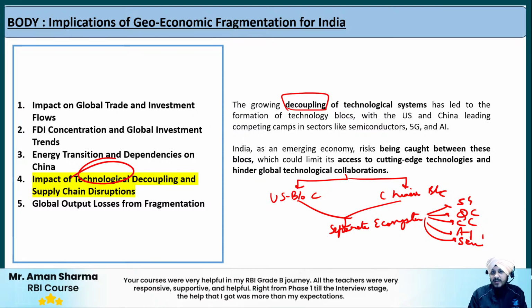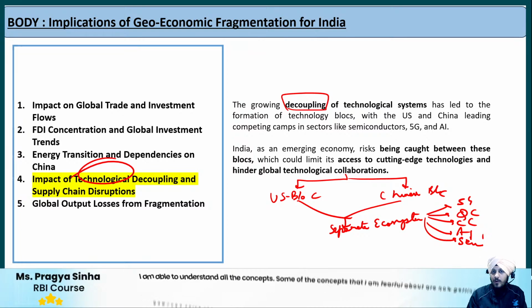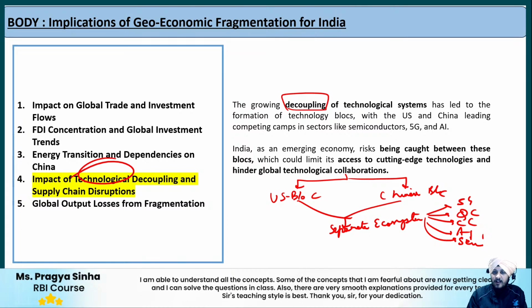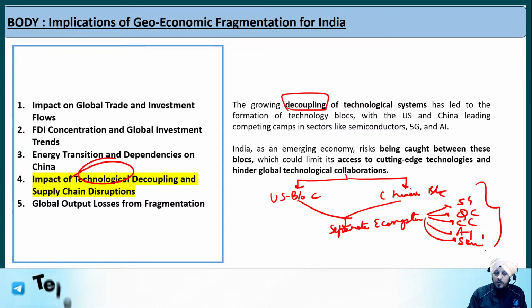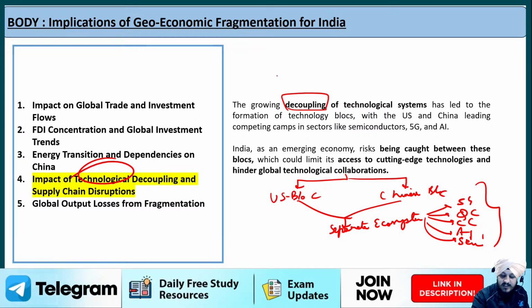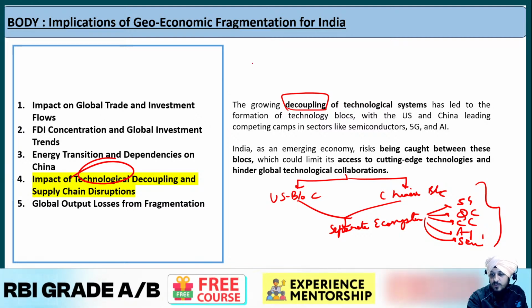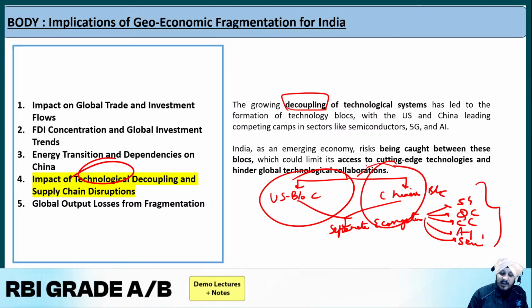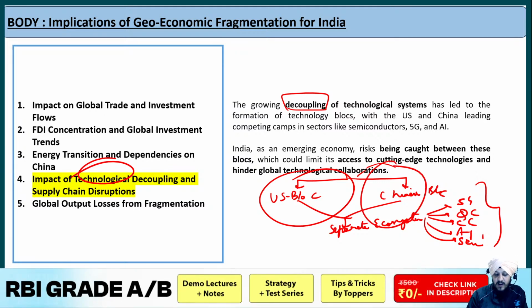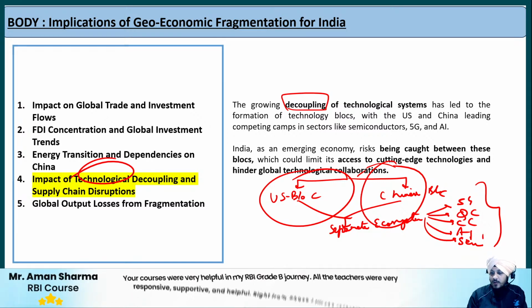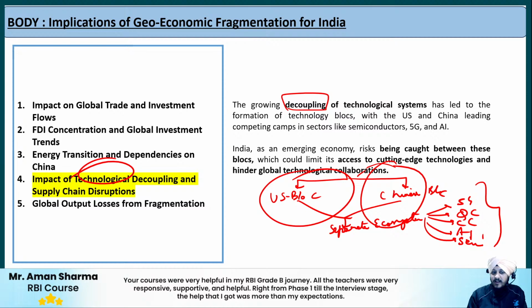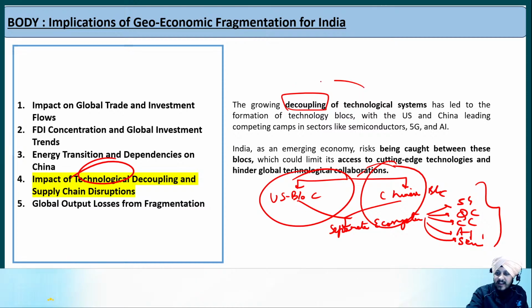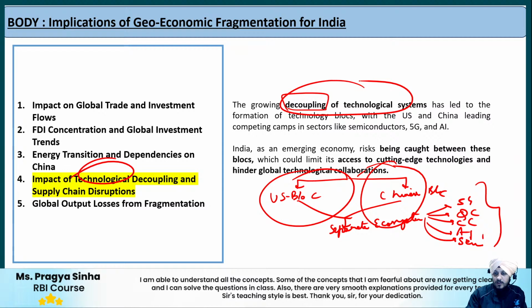But what is the threatening factor with respect to it? What is the unhealthy impact of this kind of approach? The unhealthy impact is that it limits the potential for global collaboration in technology. When these two blocs work in a very separate manner, it limits innovation at the global scale, and the potential for global collaboration in technology is going to go down. That is the impact of the decoupling of the technological ecosystem. So let us read the slide.